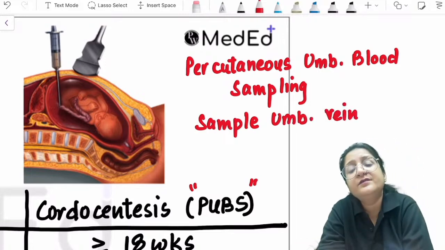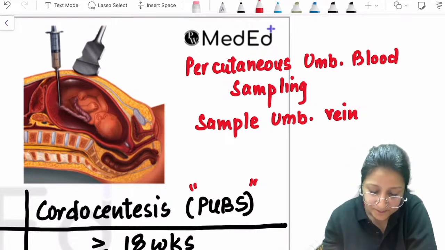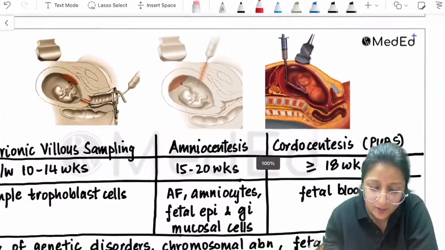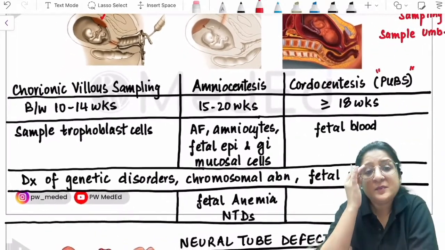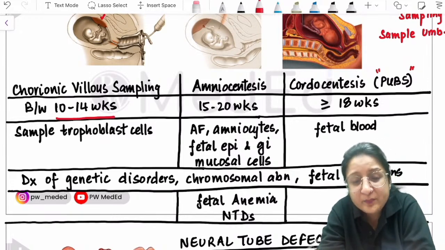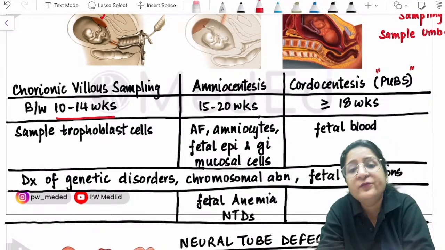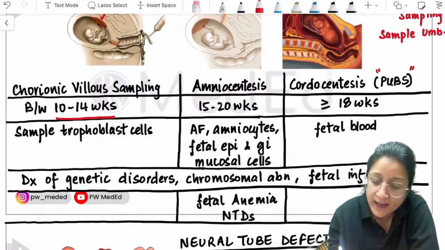Okay, so the umbilical vein is sampled, not the umbilical artery. So, timing of these procedures, look at this chart. Chorionic villus sampling can be done anytime between 10 to 14 weeks. I can't do it before 10 weeks. I can't do it beyond 14 weeks. So this is the timing in which we can do this procedure.